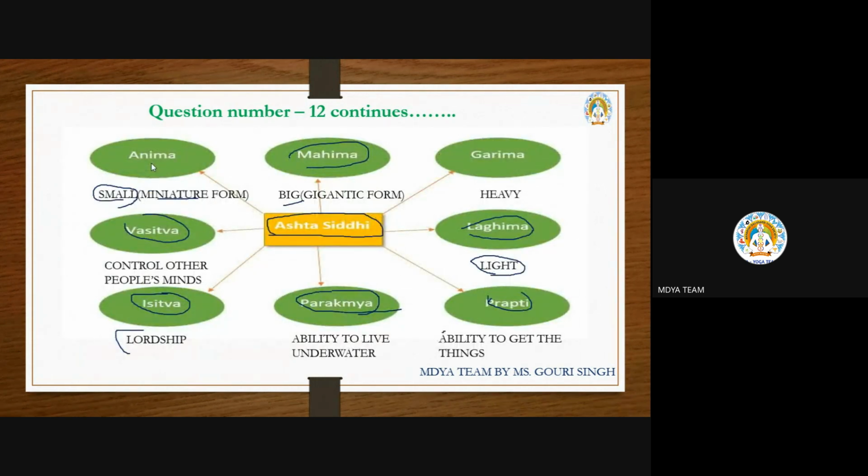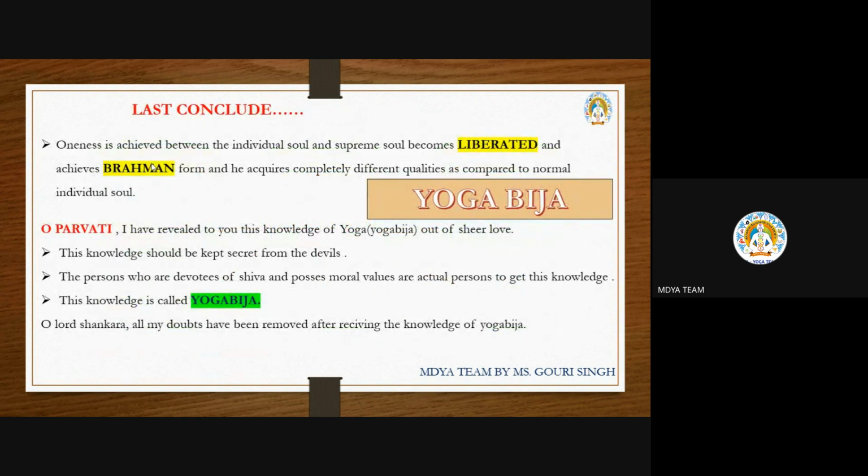Now, after discussing all the Ashtasiddhis, Lord Shiva has lastly concluded that oneness is achieved between the individual soul and the supreme soul, and the soul becomes liberated. When one becomes combined, the Advait Bhav is established.